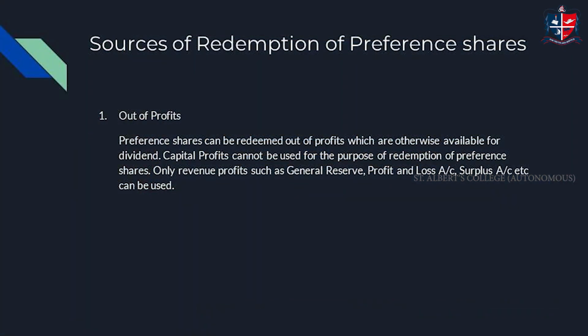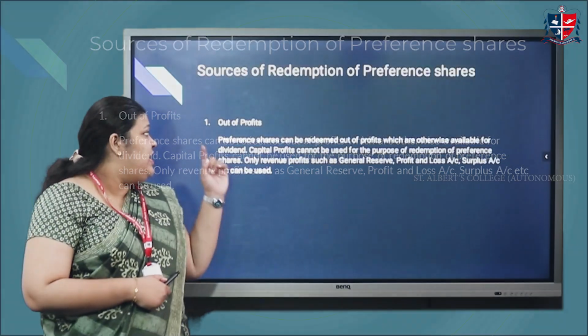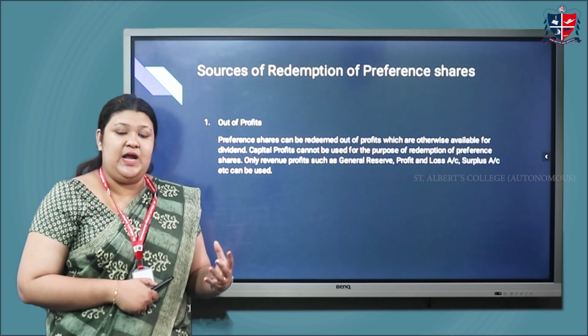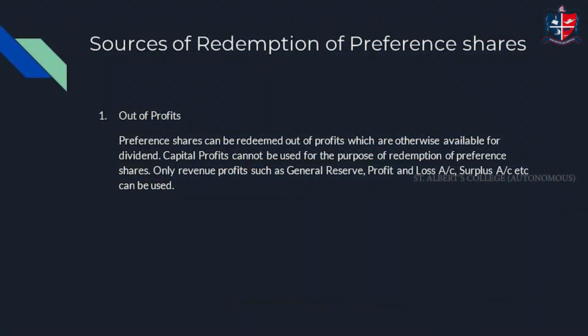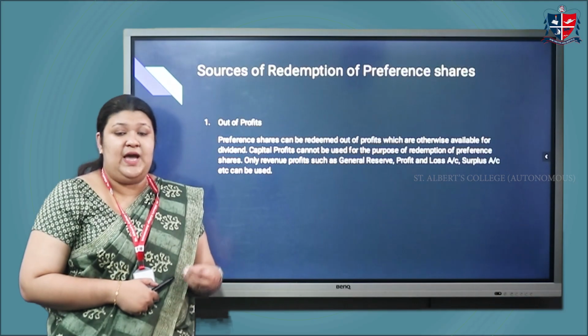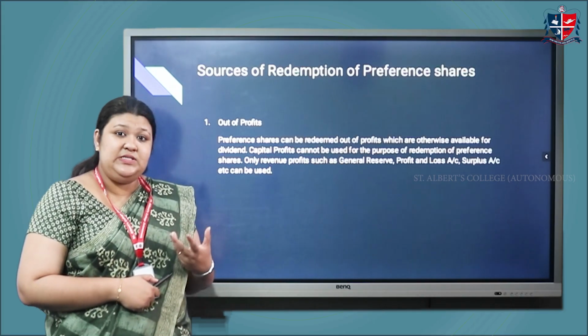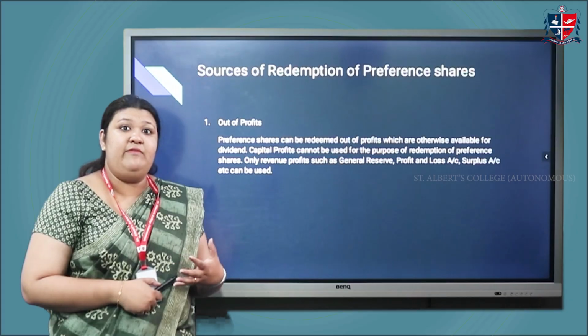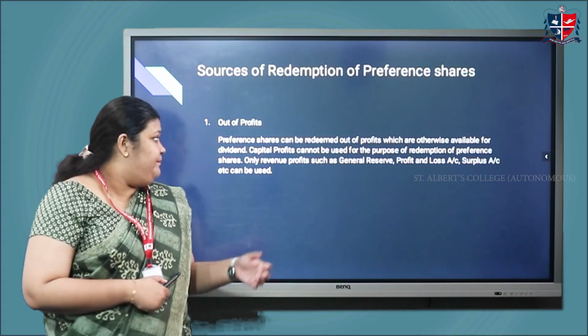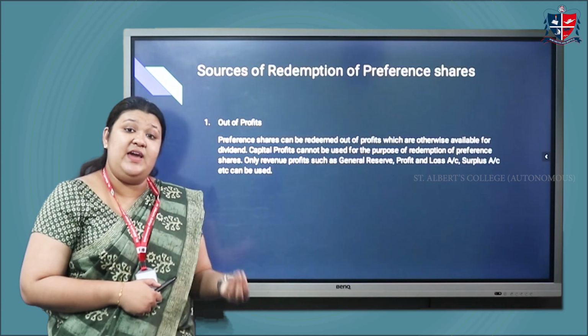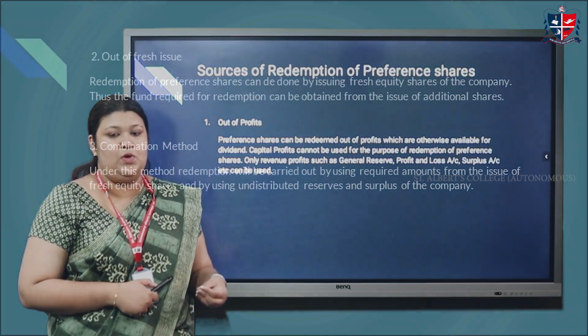Now let's see what are the various sources of redemption of preference shares. First one is out of profit. As I said earlier, redemption can be done out of divisible profits. Divisible profits are those profits which can be used to distribute as dividend or as surplus to the shareholders. These reserves include general reserve, revenue profits, etc.